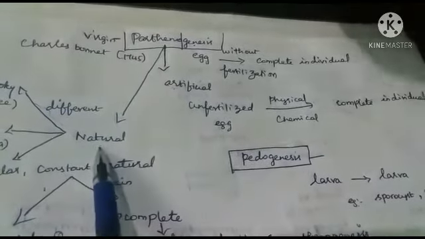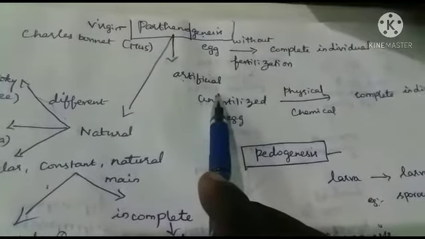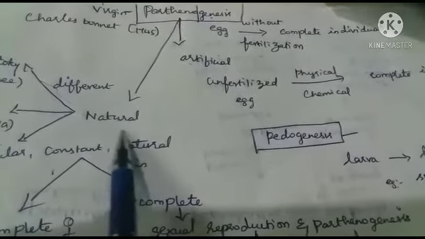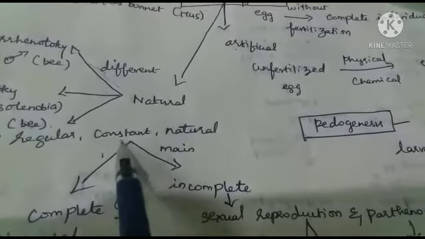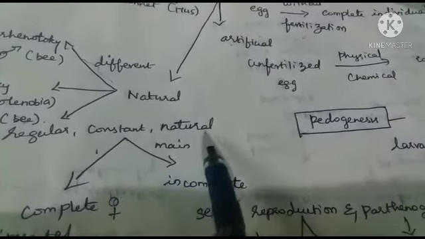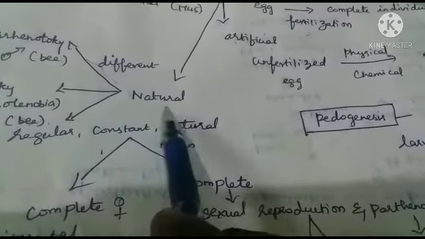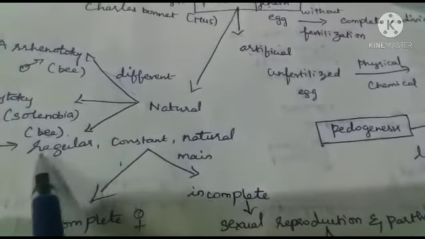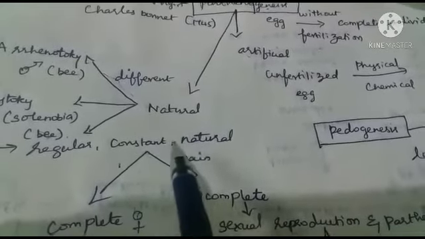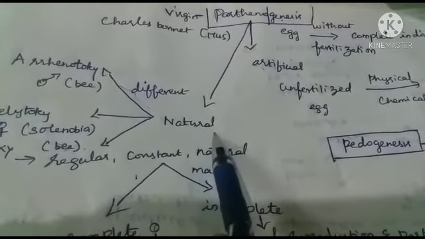It has two types: natural parthenogenesis and artificial parthenogenesis. What is called natural parthenogenesis? Parthenogenesis that occurs regularly, constantly and naturally in some animals is known as natural parthenogenesis.